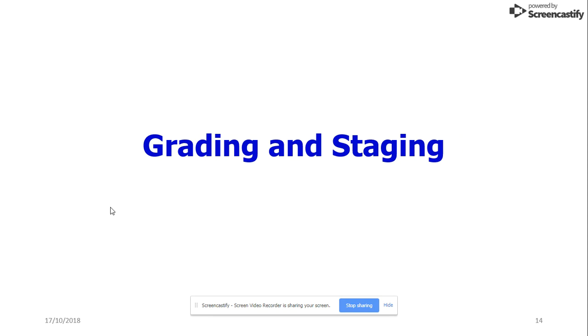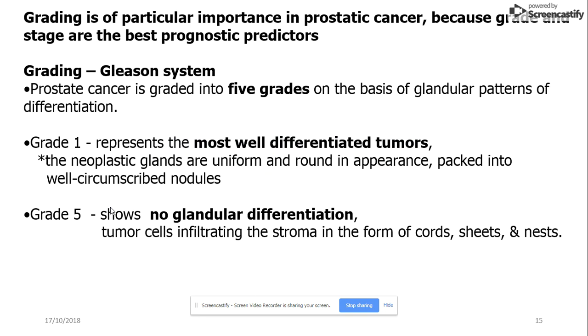Now we move on to the grading of the disease. Grading is particularly important in prostatic cancer because grading and staging are the best prognostic predictors. In carcinoma prostate, we use the Gleason system for grading. There are 5 grades on the basis of the glandular pattern of differentiation.